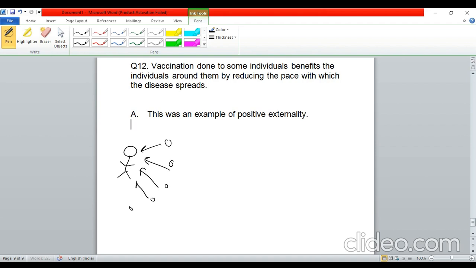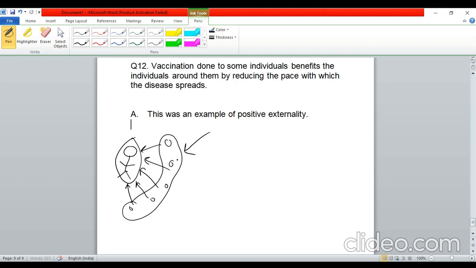Since this person is already vaccinated, he will not spread that disease, he will decrease the spread of that disease. So automatically these people who live around him are also protected in a way, right? Although these people were not vaccinated, they got protected because the person whom they come in regular contact with was vaccinated, so at least he will not spread the disease to these people.